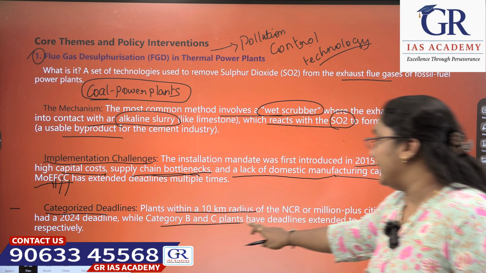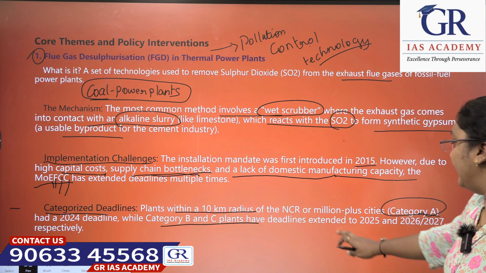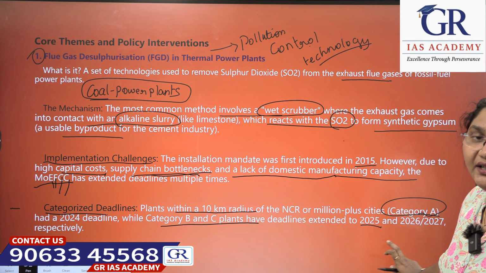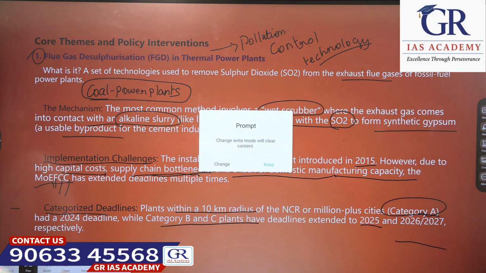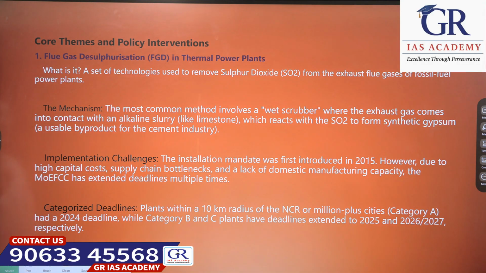While category B and category C plants have deadlines extended to 2025 and 2026-27 respectively. Okay, this is the first one, flue gas desulfurization.